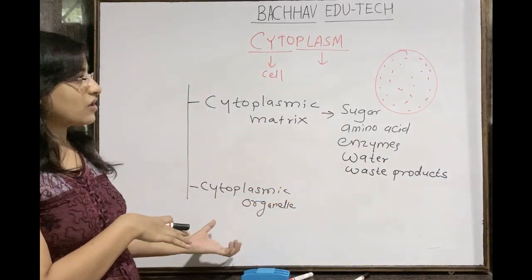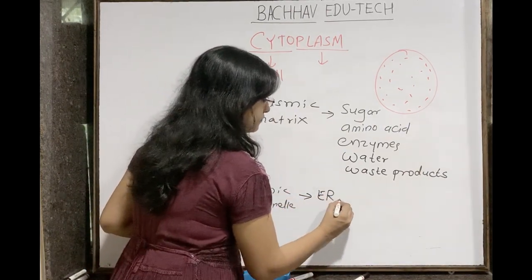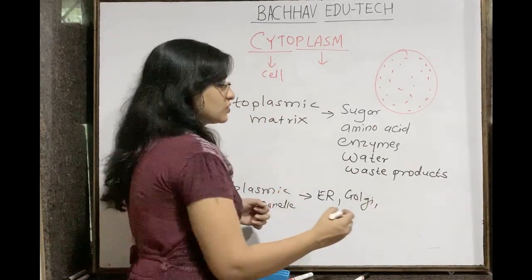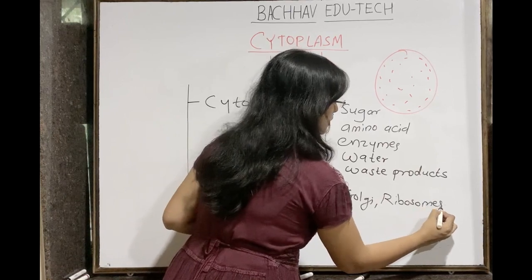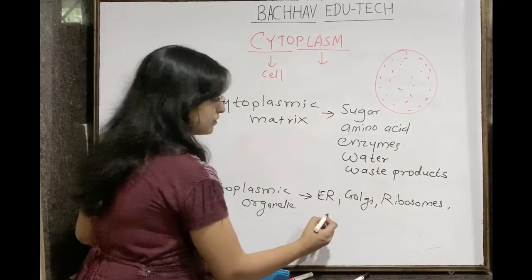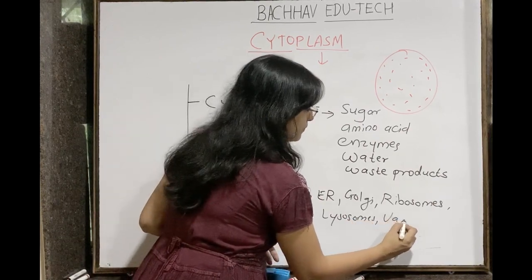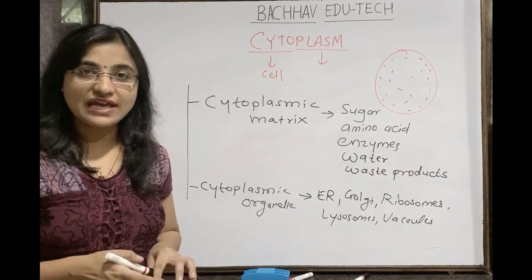So cytoplasmic organelles are the endoplasmic reticulum, Golgi apparatus or Golgi body, ribosomes, lysosomes, vacuoles and others, all of which are part of the cytoplasm.